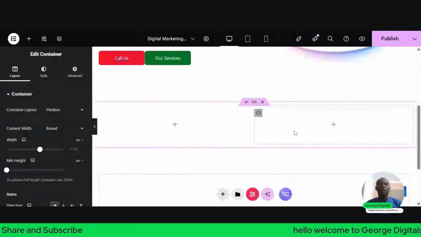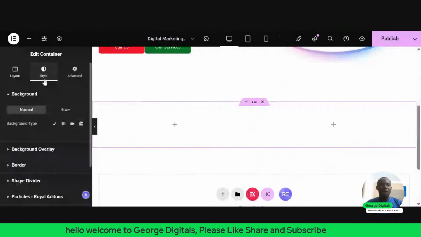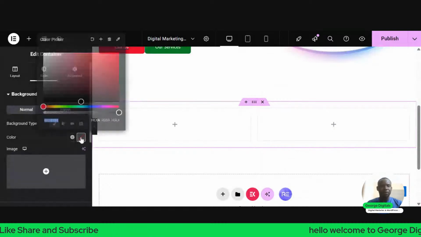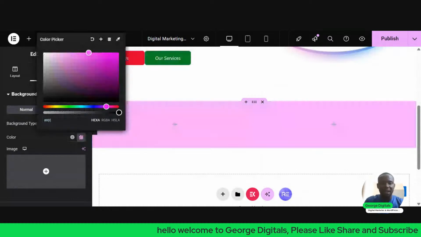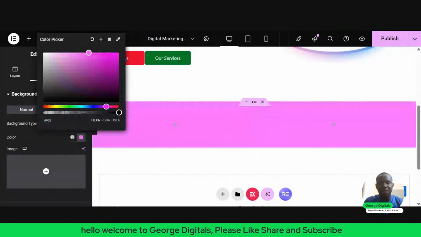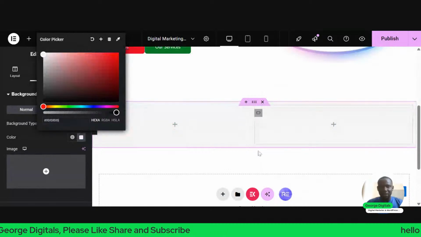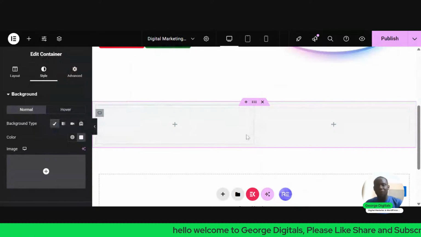So I'll click on this 6 dots here at the top. Then I'll go to this place you see style. Under this style, I'll click on this place you see background type, the first one you see. Then I'll click on this place you see color. Then I'll use this color hash F6 F6 F6. Somehow that dark is not that dark. It's not that light, and it's not that dark, like a gray color. So once we have that kind of color, then I want to continue from there.